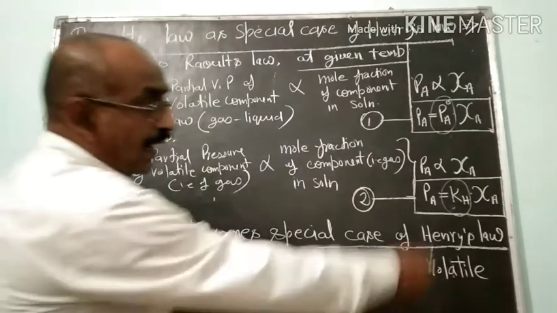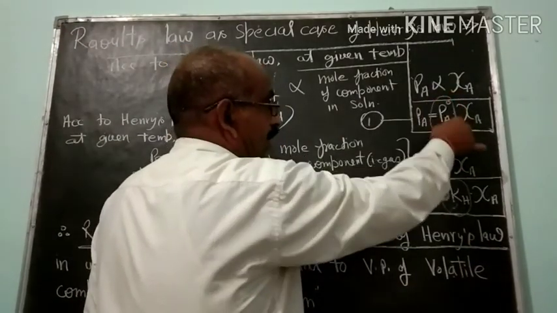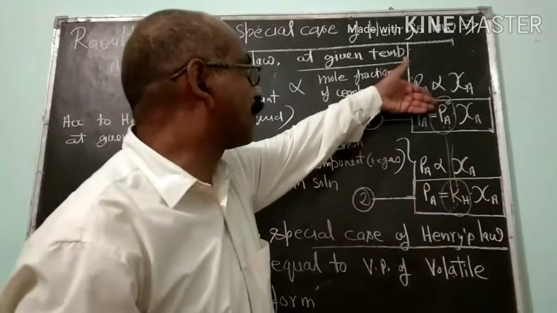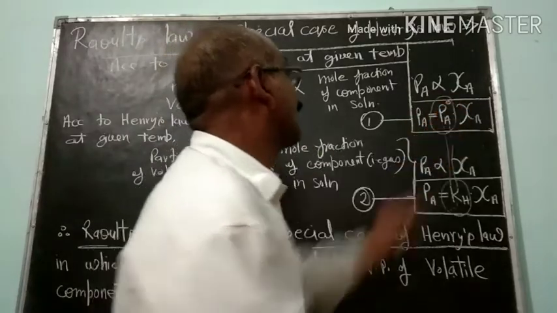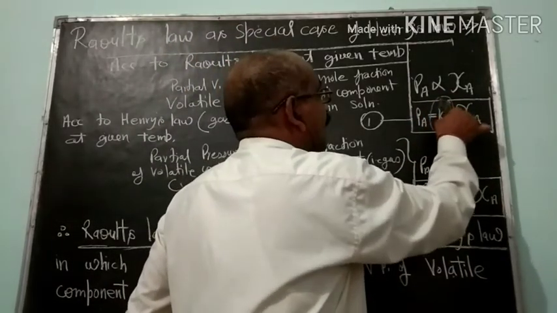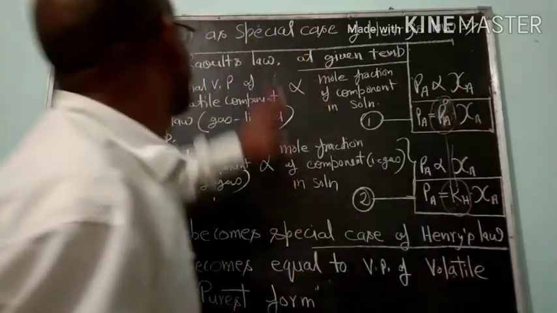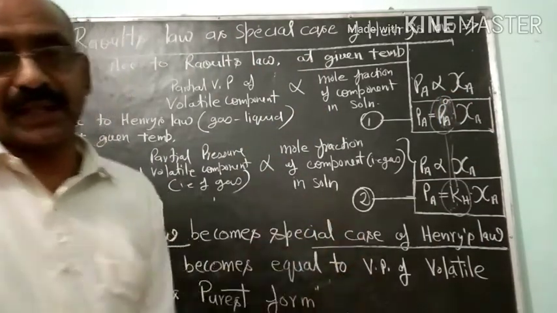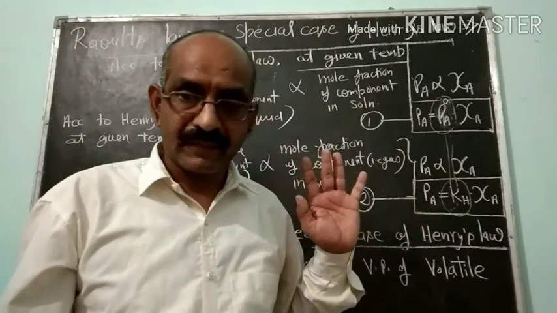Means KH and PA naught both become equal. KH is replaced by PA naught. Is it clear? Otherwise, if you write KH in front of this, it becomes Henry's law. That's why it is said that Raoult's law is a special case of Henry's law. The only difference is in the proportionality constant. Is it clear?